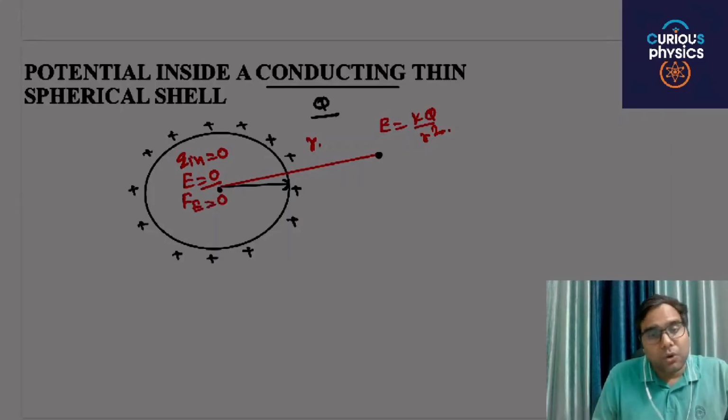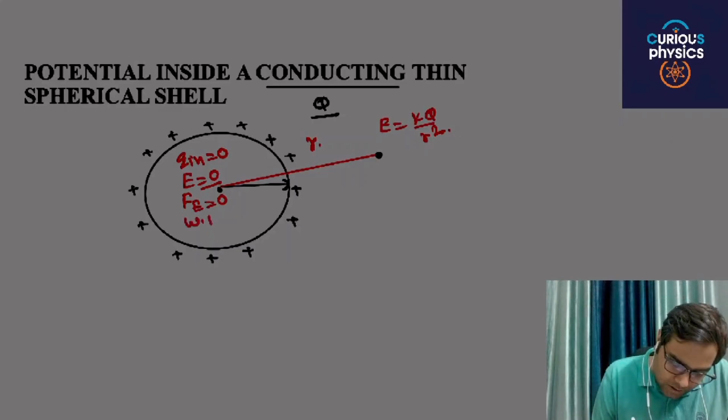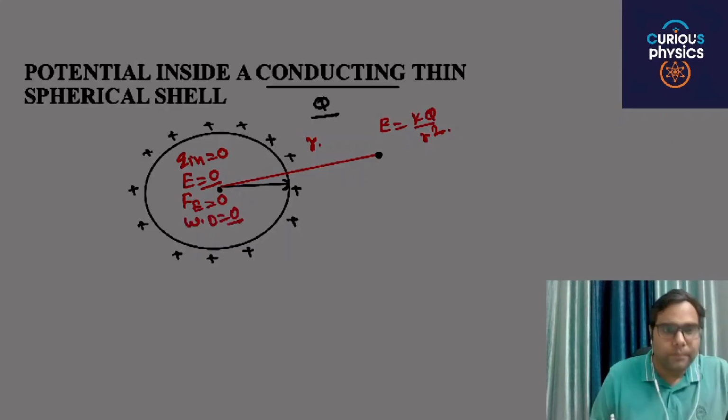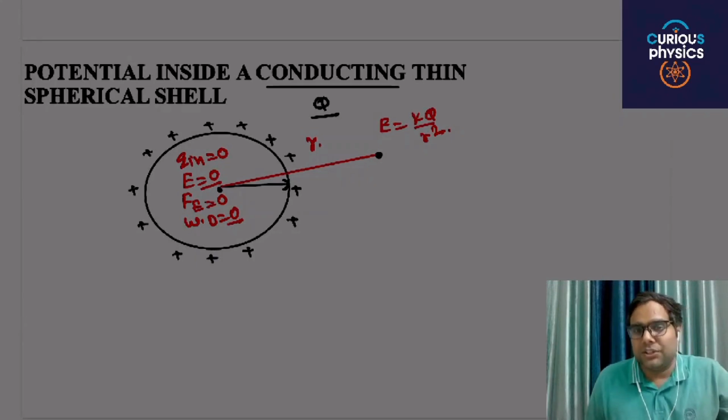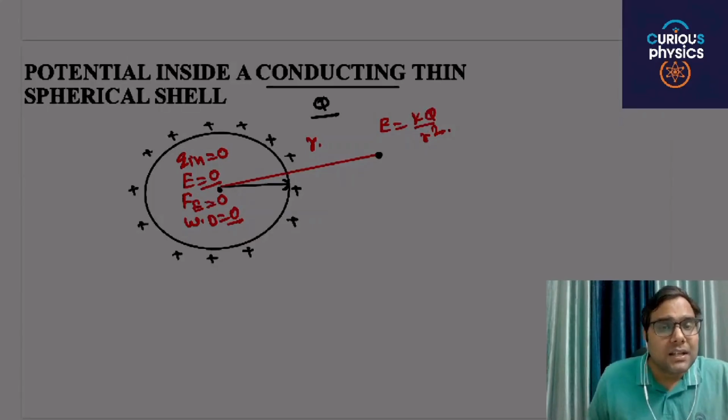So F external will also be 0 and work done is also 0.